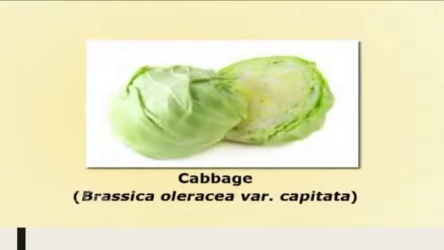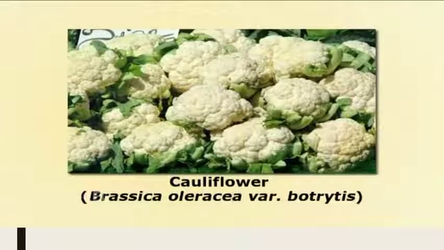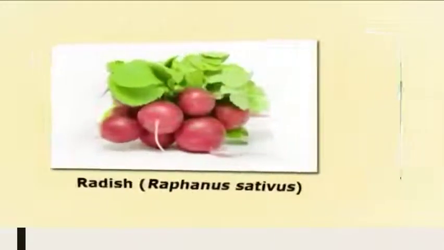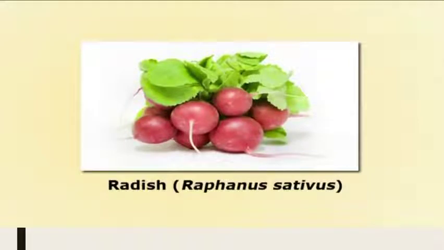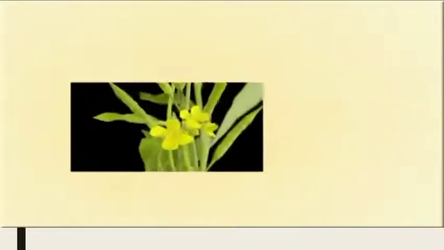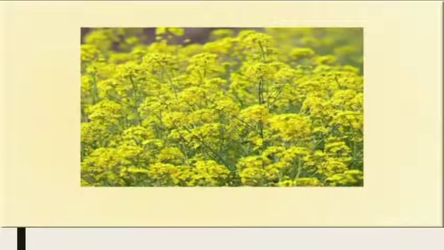Cabbage, its scientific botanical name is Brassica oleracea variety capitata. Cauliflower, its scientific name is Brassica oleracea variety botrytis. Then turnip, its scientific name is Brassica rapa. Radish, scientific name Raphanus sativus. Many members of this Brassicaceae are also a source of condiment, such as Chinese mustard, namely Brassica juncea, black mustard, scientific name Brassica nigra, white mustard, Sinapis alba,